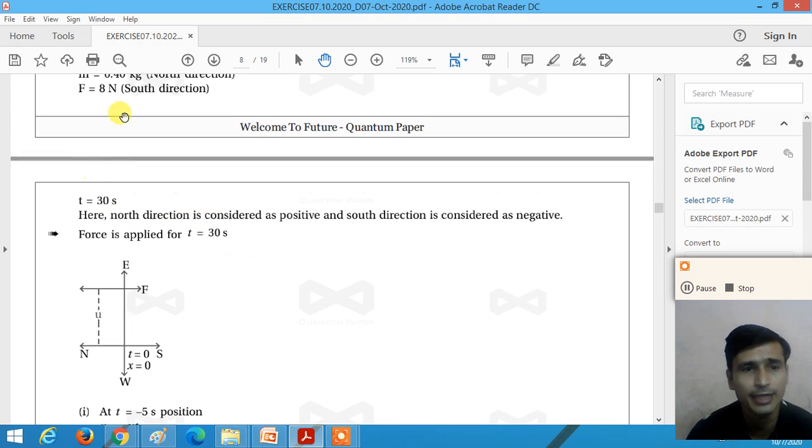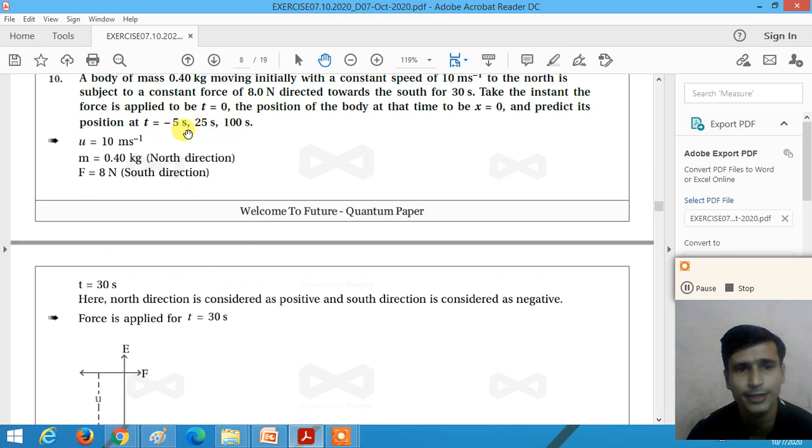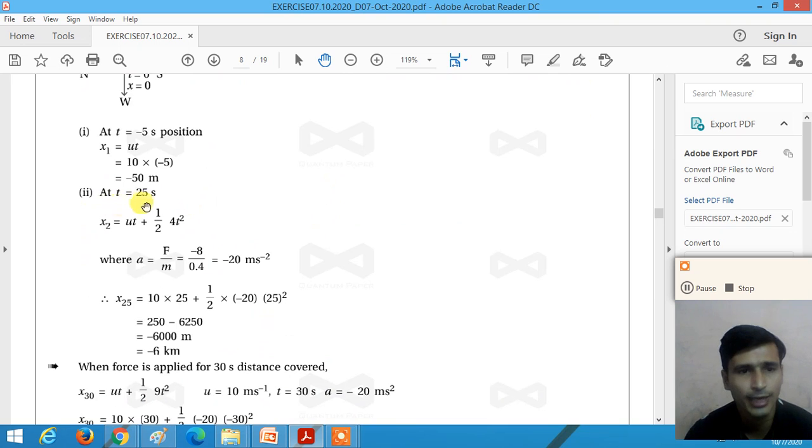Now we need to find the position at 25 seconds. So at 25 seconds, x2 is equal to ut plus 1 half at square, right? So here we need to calculate the acceleration. The force is applied from x equal to 0 to 25 seconds, right? So we need to calculate first the acceleration. a is equal to F divided by m. The force is 8 newton, but it is in the opposite direction, so we take minus 8 divided by mass 0.4. So we get the acceleration a is equal to minus 20 meters per second squared, right?